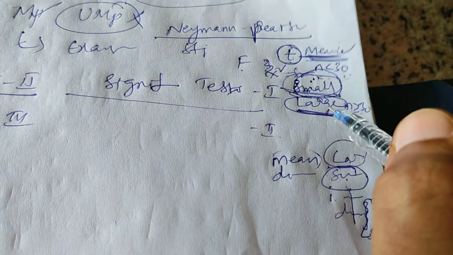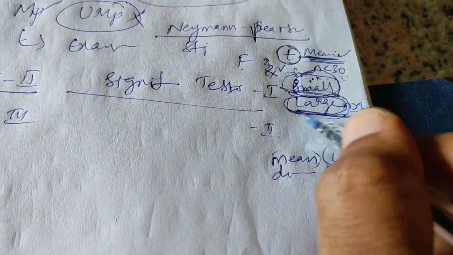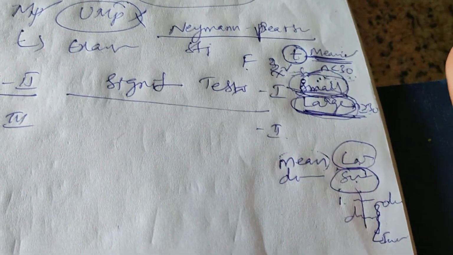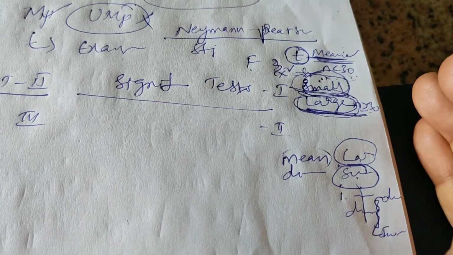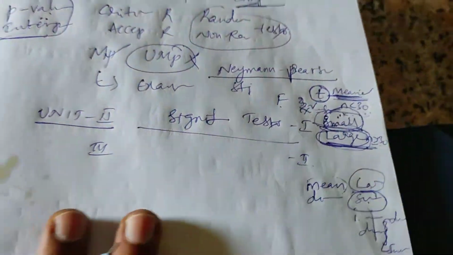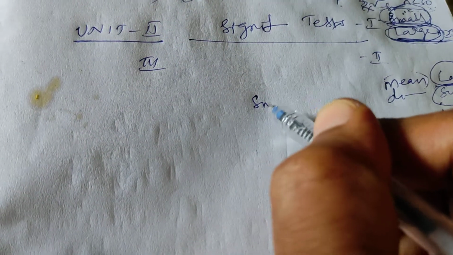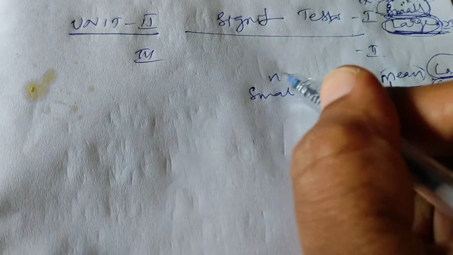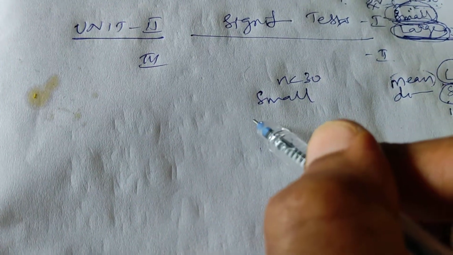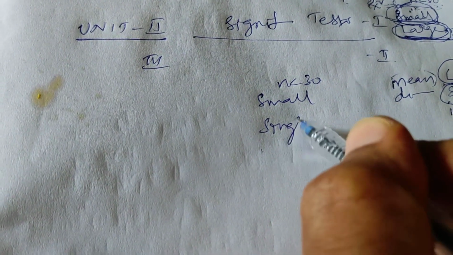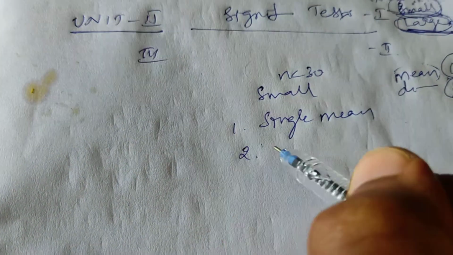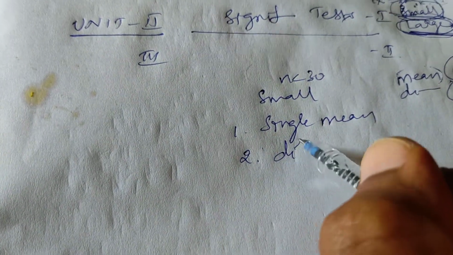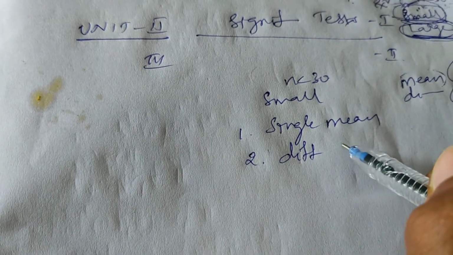That happens only with large samples. There is no testing of proportions or their differences in small samples. Under small sample, when n is less than 30, we test a single mean first. Next, the difference between them, equality of two means.